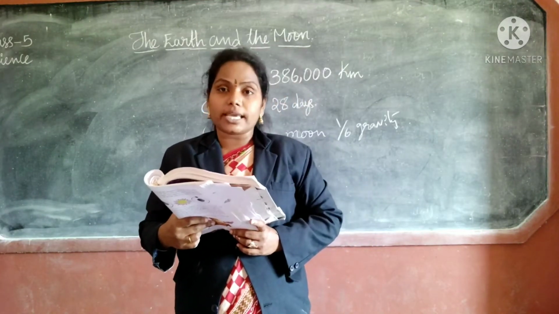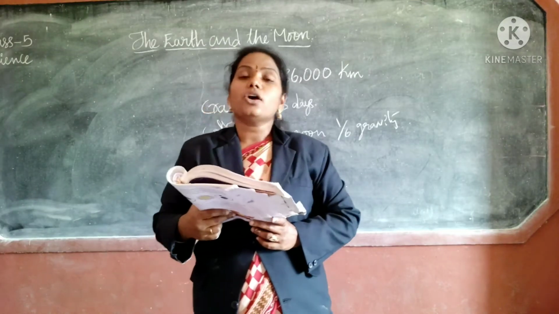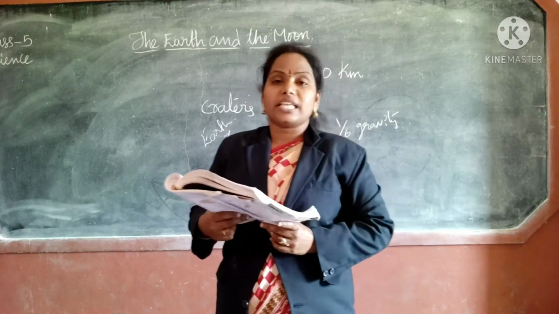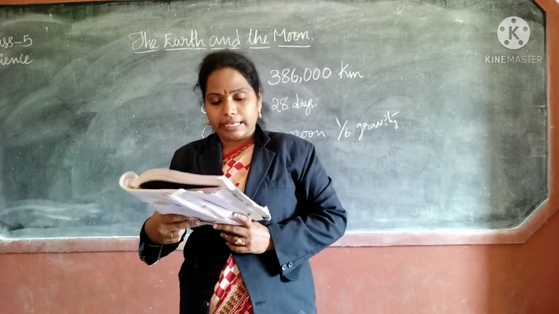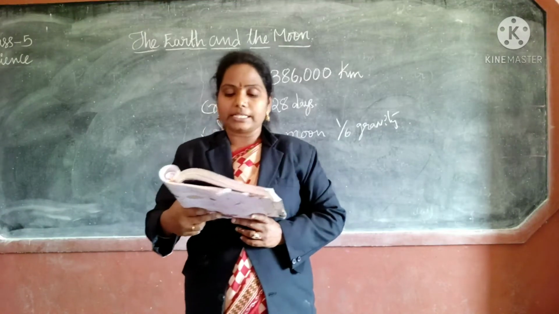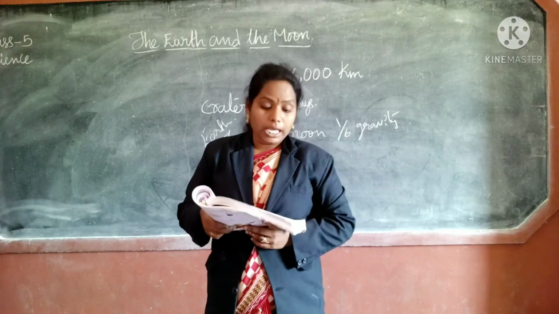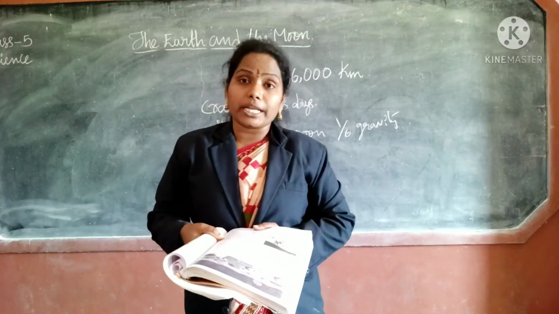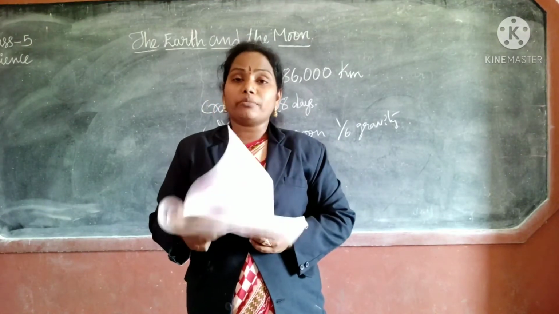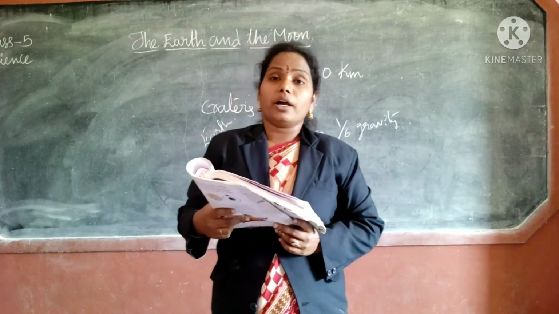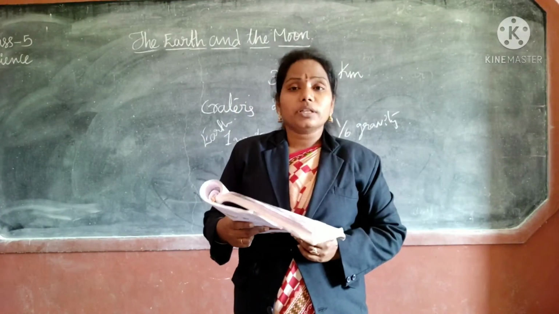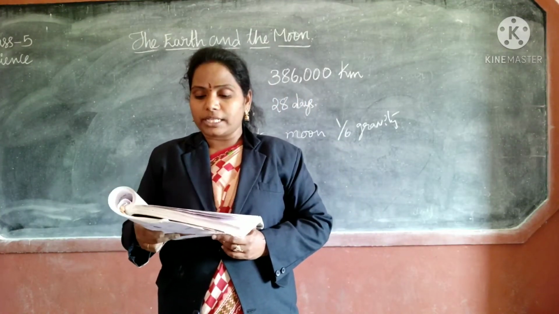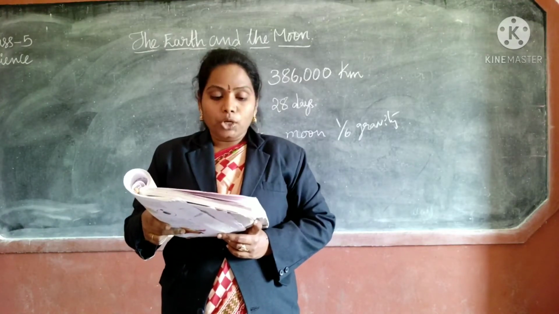So our weight becomes less on the moon. If a man is 60 kgs on the earth, upon the moon how much is he? 1/6 means 60 by 6, how many kgs? Only 10 kgs. All those conditions give us the understanding that life is impossible on the moon because of no atmosphere, no light, very hot during daytime, very cold during night time, no water, no air, and grey dust. So life is impossible. Though it appears bright and beautiful, it is a silent and lifeless body.